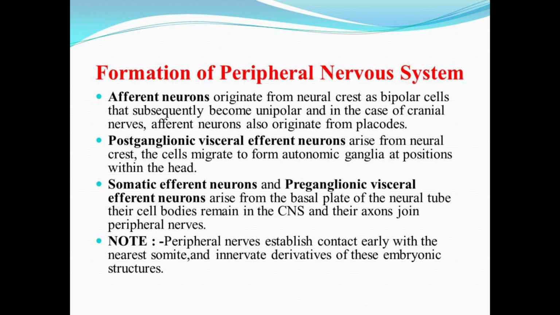So in a nutshell, the whole development process of the peripheral nervous system involves the formation and migration of some structures. First are the neurolemmocytes that arise from the neural crest, moving to the next, that is the efferent neurons, a set of efferent neurons, that is postganglionic visceral efferent neurons, preganglionic and somatic neurons, and finally their axons join the peripheral nerves and lead to the formation of the peripheral nervous system.